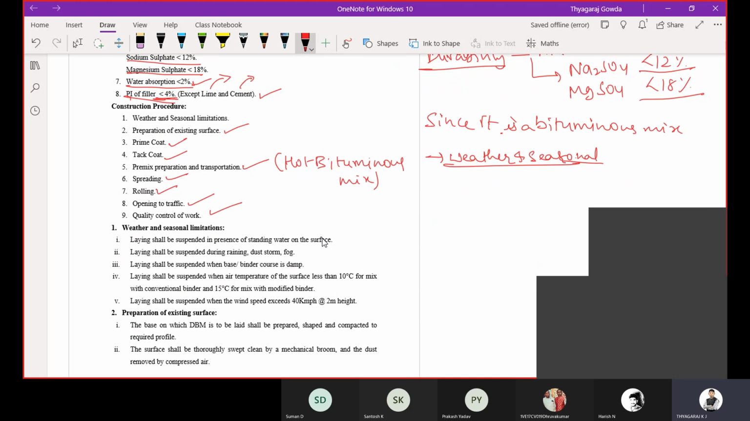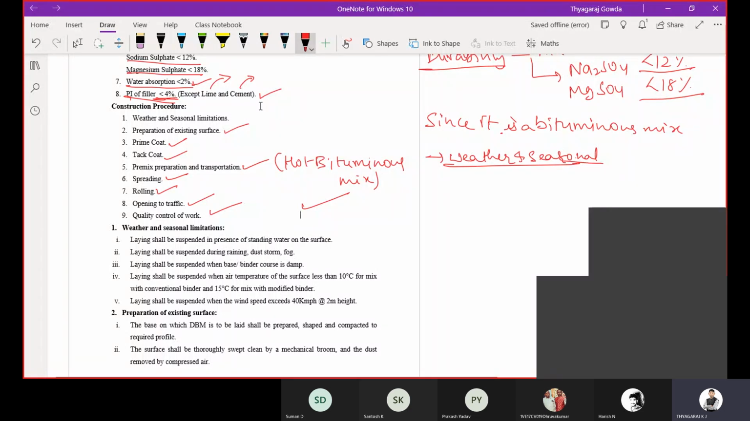So weather and seasonal limitations, preparation of existing surface, prime coat, tack coat, premix preparation and transportation, spreading, rolling, opening to traffic, quality control work. Okay, is it clear? What are all the steps? Yes, sir. Okay. Next, weather and seasonal limitations.